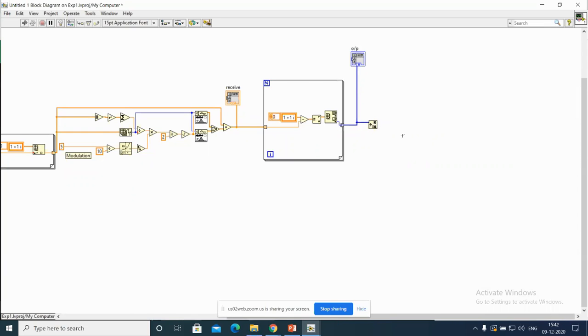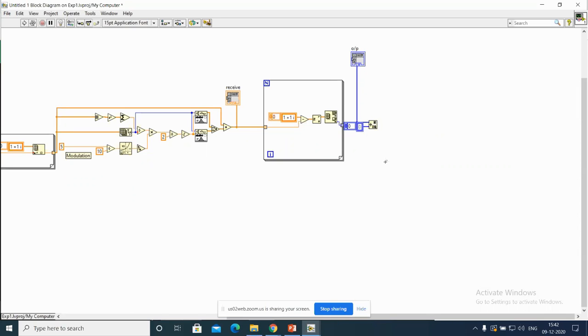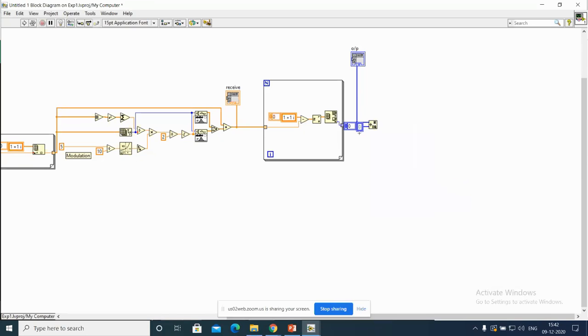For this case, the input must be a constant. You can take it as a constant.